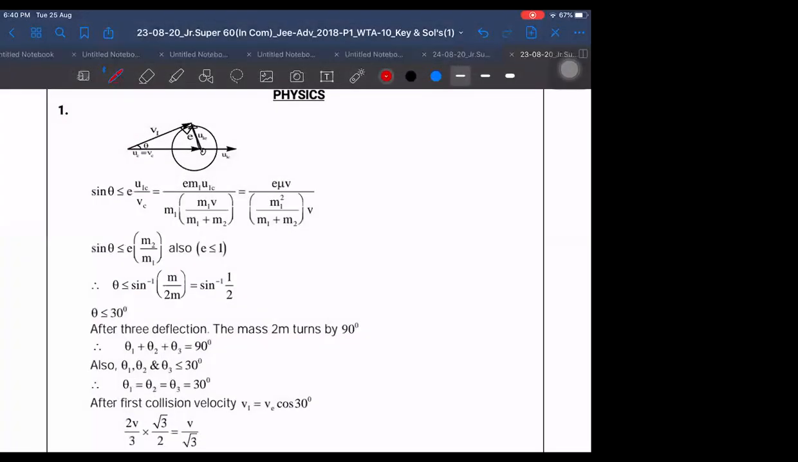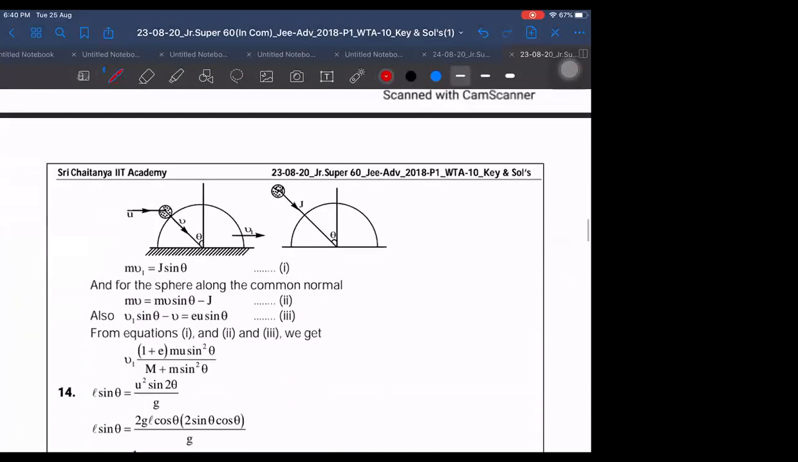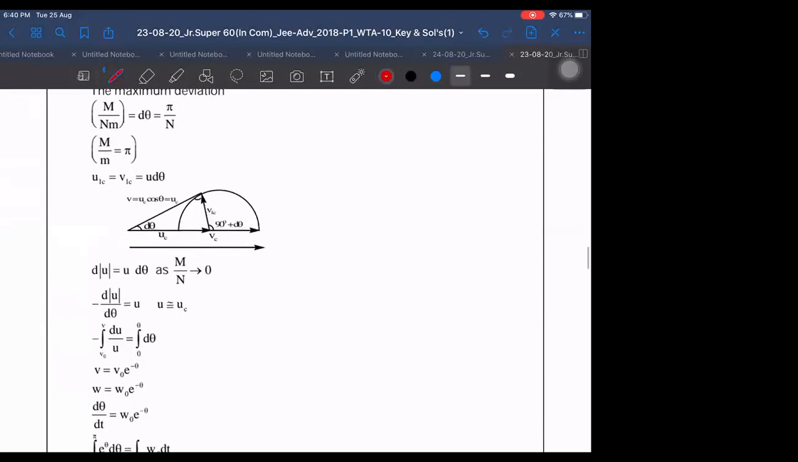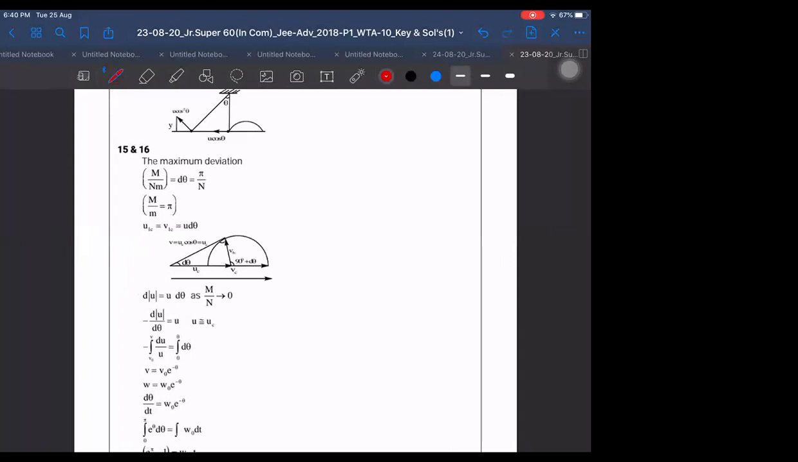Where is the solution? Question number 15, here. The magnitude of du is equal to u into d theta. How does it come, sir? This is because it is 90 degree, it is also approximately 90 degree. d theta is very small, so u sine d theta is approximately equal to u into d theta. That is what we are doing here. Approximately it is that, not exactly.